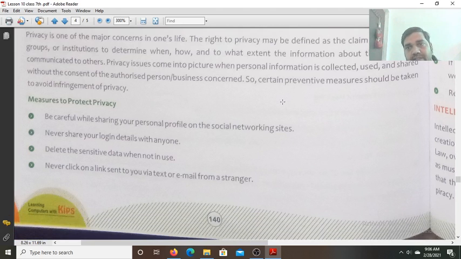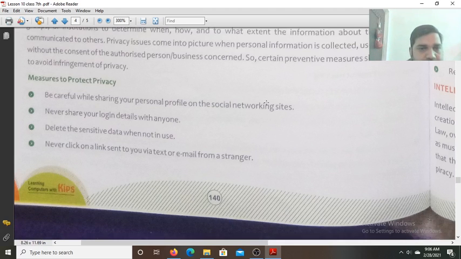So, certain preventive measures should be taken to avoid infringement of privacy. Some measures are required to protect the privacy. So, what are the measures? Be careful while sharing your personal profile on the social networking sites. Okay, so make it so that only friends can see it. The public cannot see.